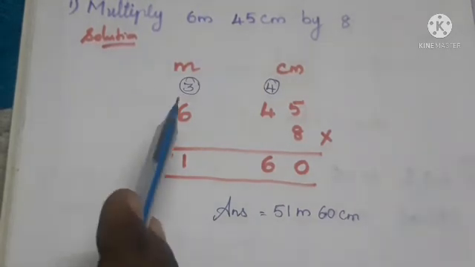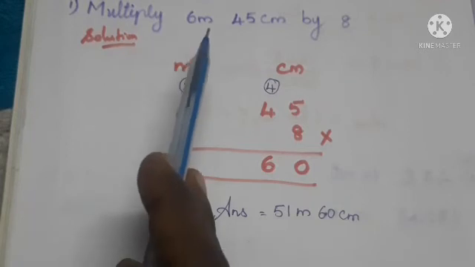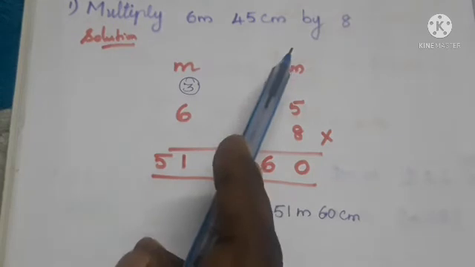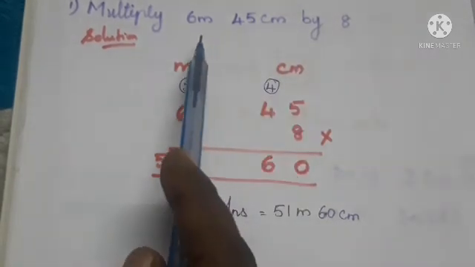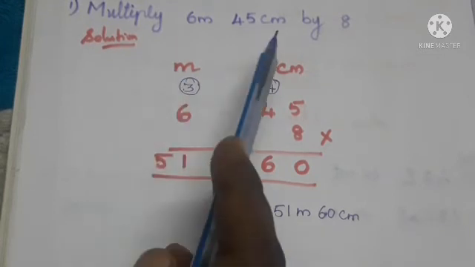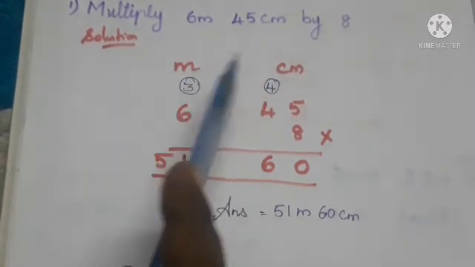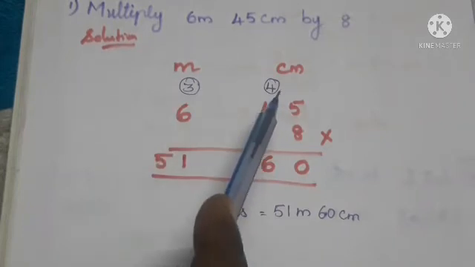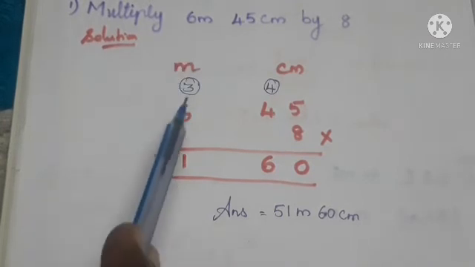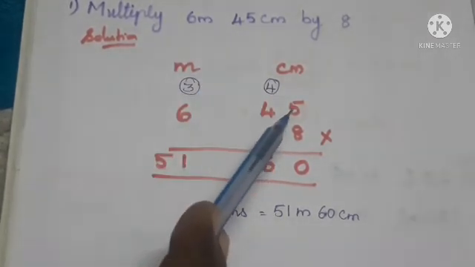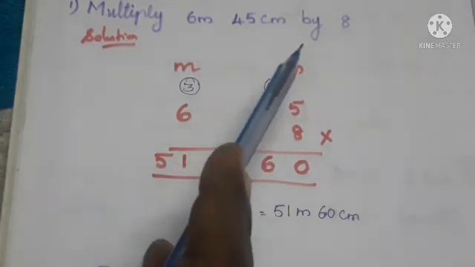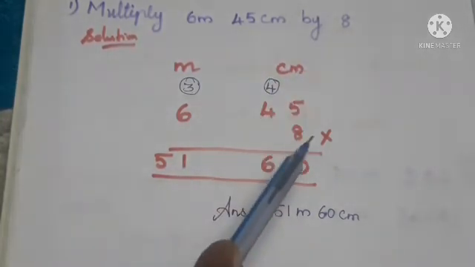So if you want to multiply the numbers, first we have to write the units. What are the units present in this question? 6 meter and 45 centimeter multiplied by 8. So first we write meter, that is the first unit, and the second unit is centimeter. Next we have to leave one line to write the remaining values. How many meters are present? 6 meter and 45 centimeter. Those two units we have to multiply by 8.